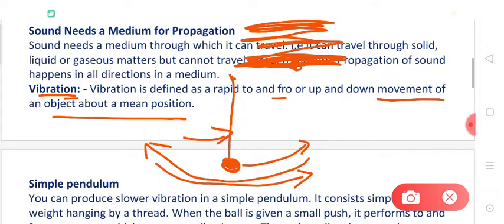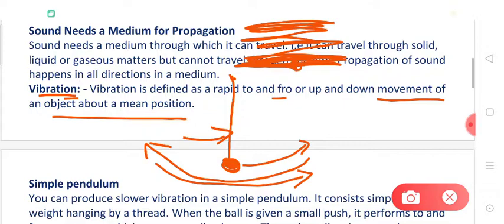Dear students, sound is also a type of wave running through the vibrating particles of a medium. Means when the particles of a medium are vibrating in the form of a wave, then it is actually a sound. So we can say sound is a longitudinal wave in which the particles are vibrating about a mean position, right? So the sound is also a type of vibration or a wave in which the particles are vibrating. So sound also has its own frequency, its amplitude and its time period.